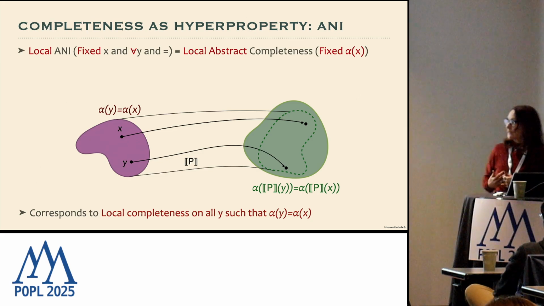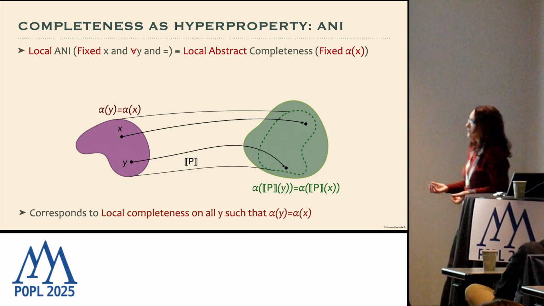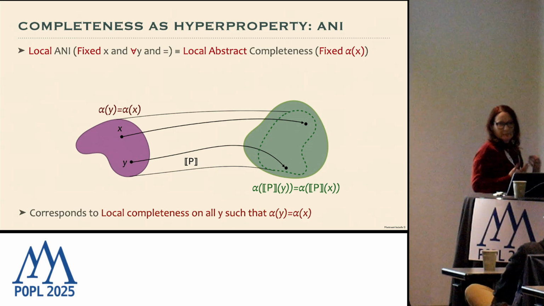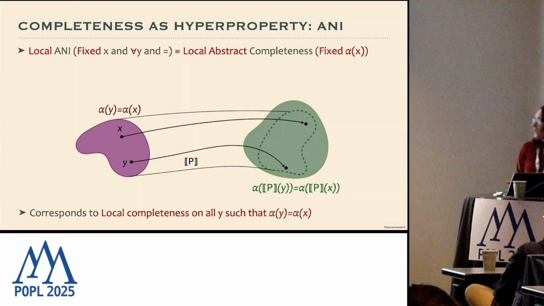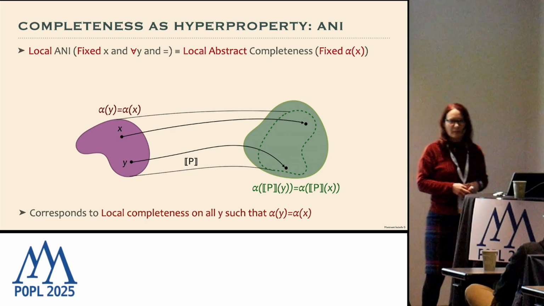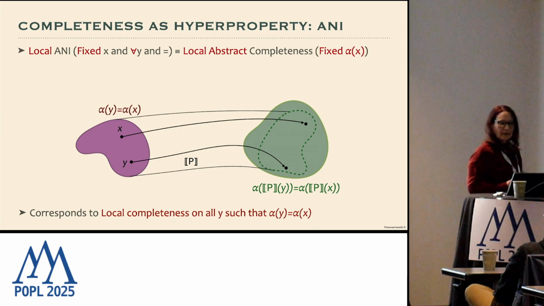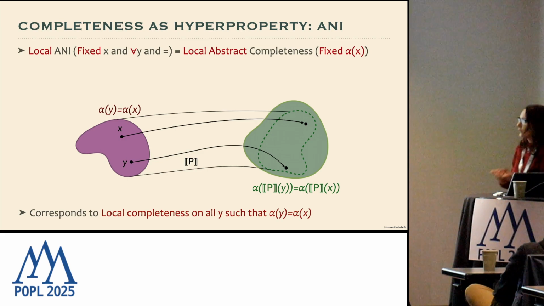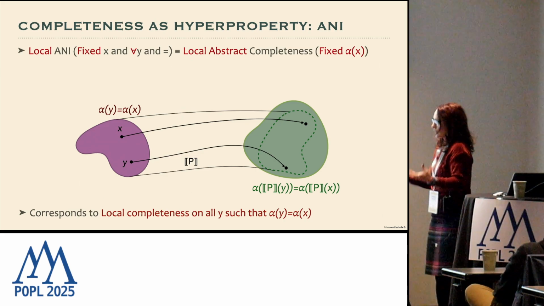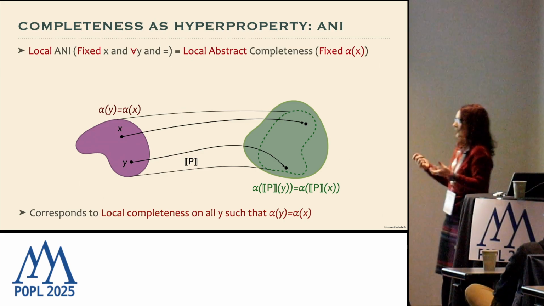And the interesting aspect is that by changing the abstraction, we change the property. Because if we take as abstraction the top abstraction, we get back the global completeness. While if we take as abstraction the identity, we get back the local completeness. But in the middle, we can tune the dimension of the sets we want to consider for checking completeness by using this abstraction.